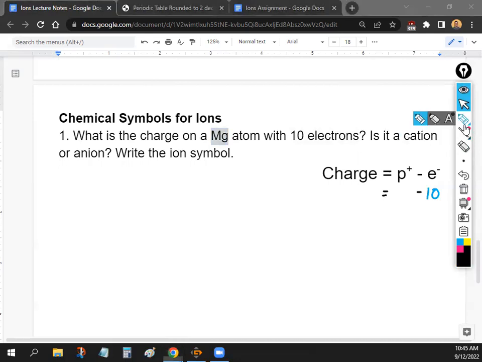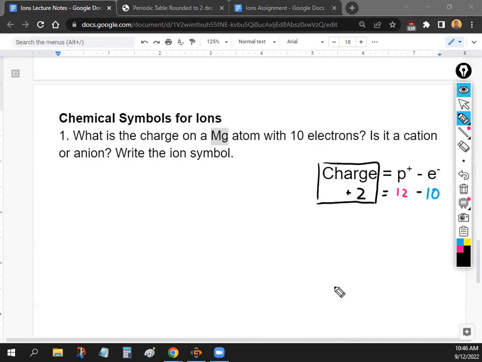So for the formula, we just need to do 12 minus 10. So the charge is going to be 2. But specifically, it's going to be positive 2. For charge, positive and negative matters, so just make sure you keep that in mind. Okay, so the answer to the first problem is right here. The charge is positive 2.